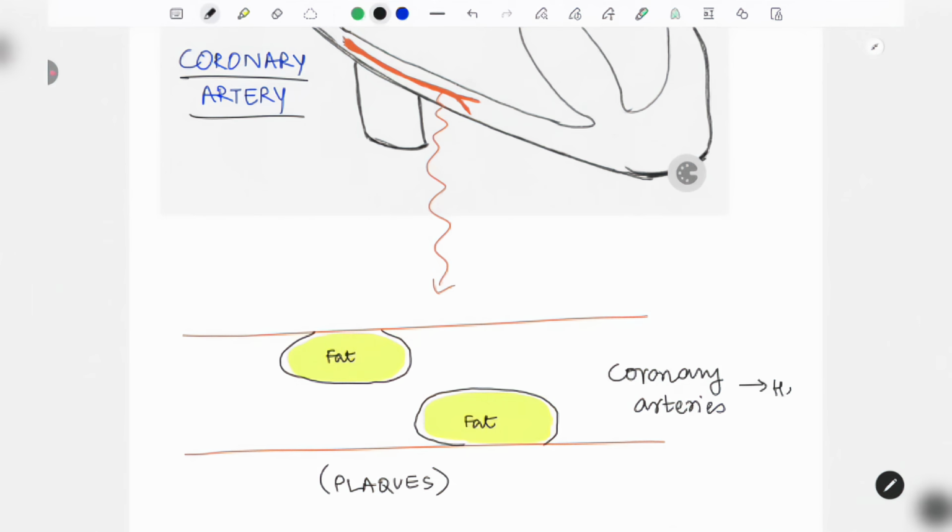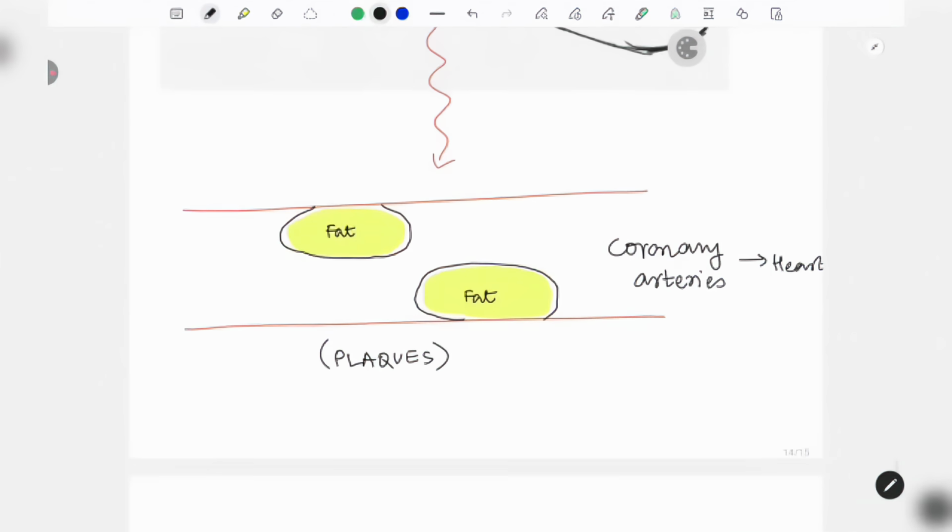Once these are blocked, they will lead to something called plaques. If these plaques are formed, then of course in the near future you will develop a heart attack, that is the myocardial infarction.